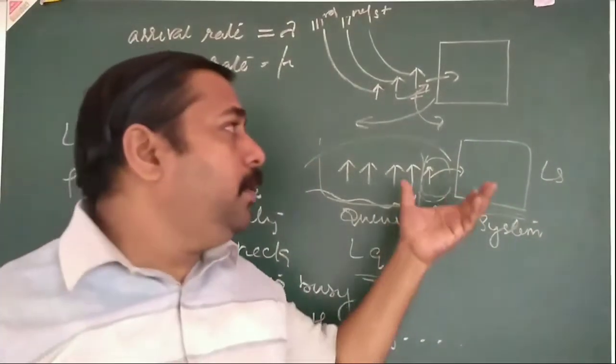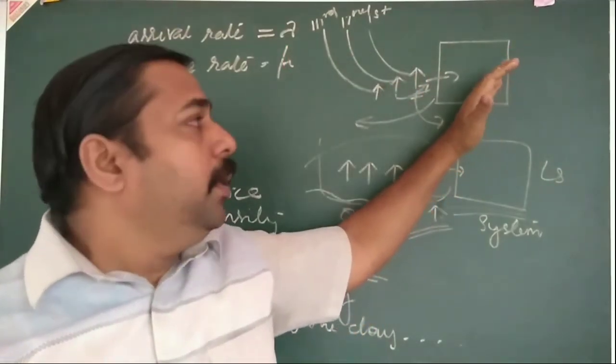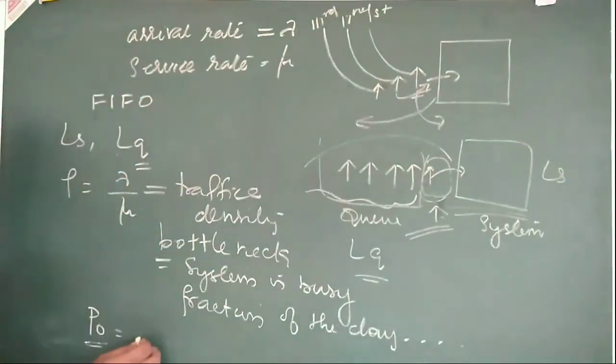That means the system is fully idle. There are no customers in the system. That means the whole system is idle. So P0 is equal to 1 minus rho, that is equal to 1 minus lambda by mu. So there is no customer in this system, that we take as P0, that is 1 minus rho.